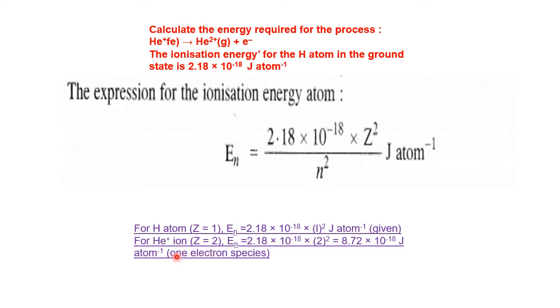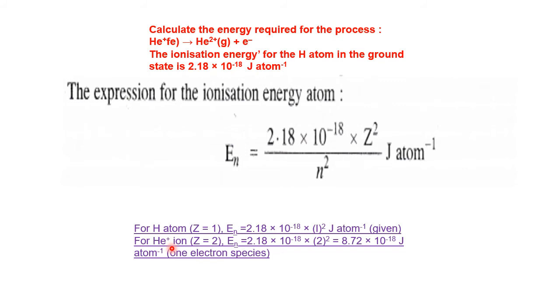Now let us calculate for helium. Helium uses the same formula too, because helium has 2 electrons and if it has lost 1 electron, it has become helium 1 plus. That means helium 1 plus is a hydrogen-like system. Bohr's theory is applicable for hydrogen and hydrogen-like systems, so you can use the same formula for helium plus 1 also, because it is a hydrogen-like system.